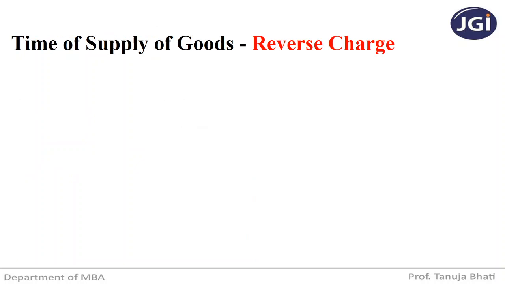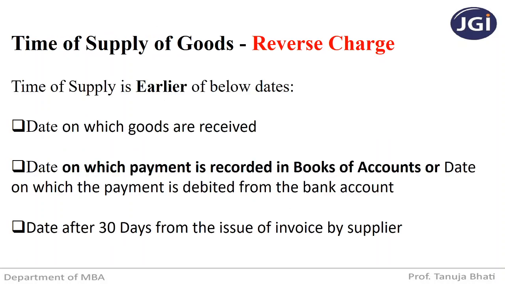Next, let us see time of supply of goods under reverse charge. As you already know, reverse charge is where the recipient is liable to pay tax to the government. So in such a case, when is the point of time where the recipient is required to pay tax to the government? Time of supply is the earlier of the below dates. Date on which goods are received.